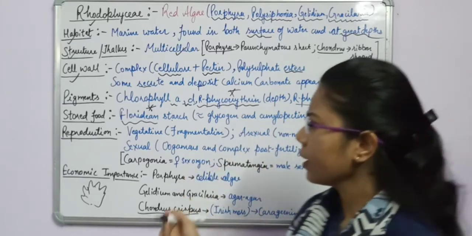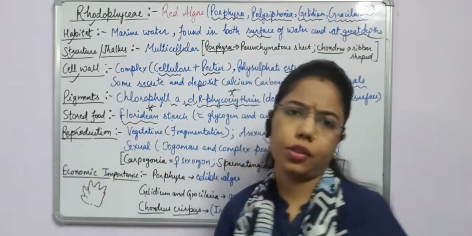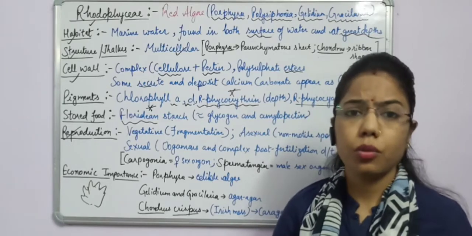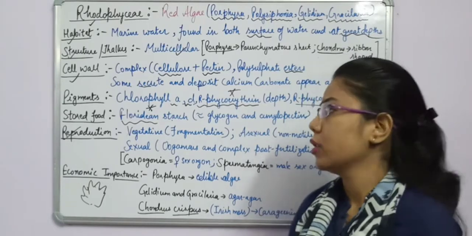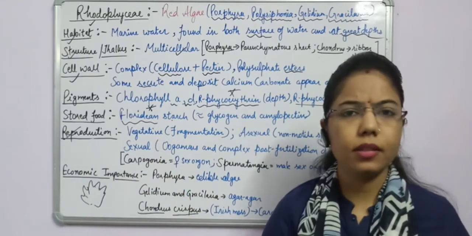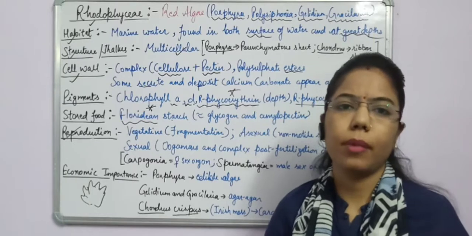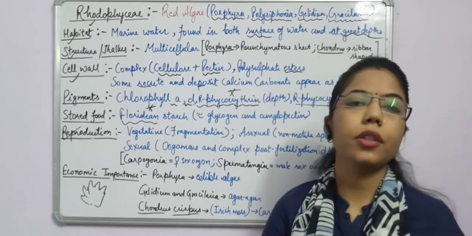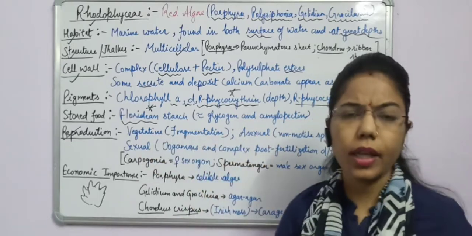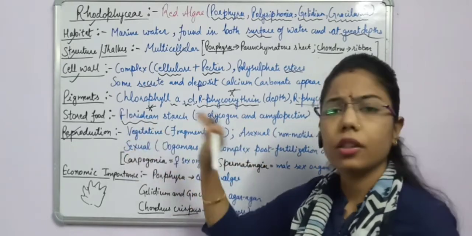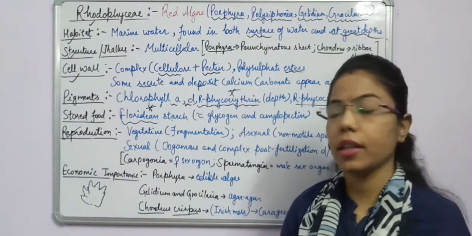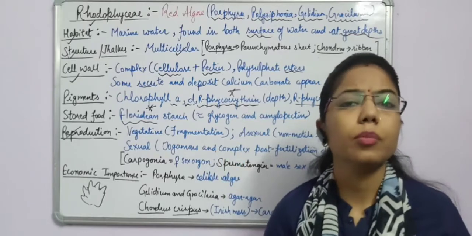Right? Now about the reproduction. Again, this is the important part for any plant to give rise to a new plant. So reproduction can take place by three methods: vegetative, asexual and sexual method. If you recall the reproduction methods in all the algae, these are the same. So here also there will be three types of reproduction, but the only changes take place in gamete formation or in spore formation.